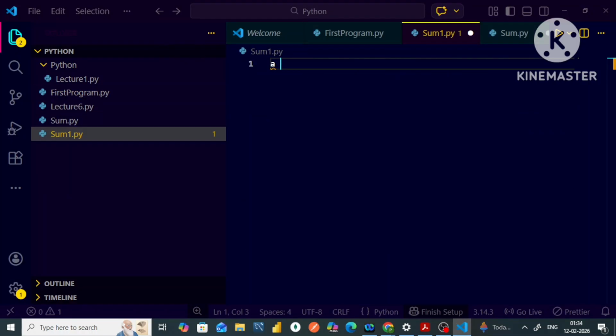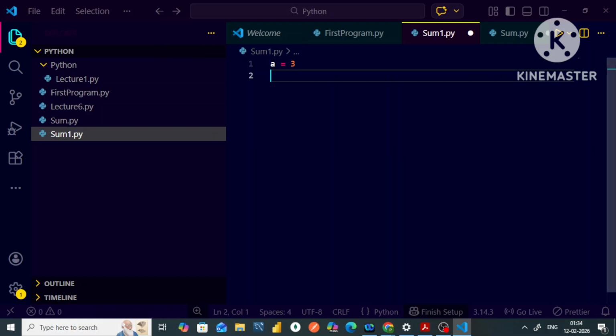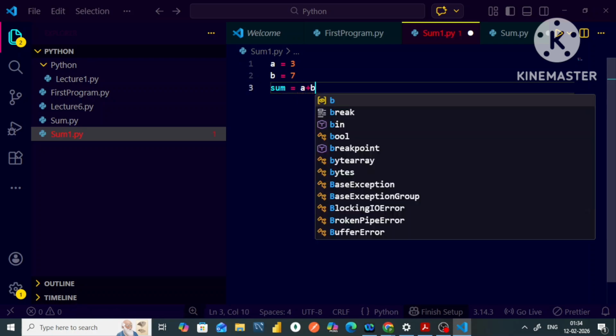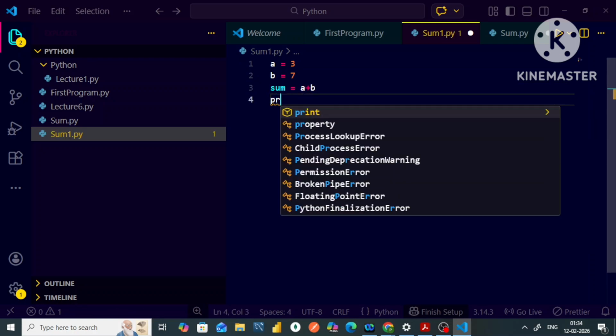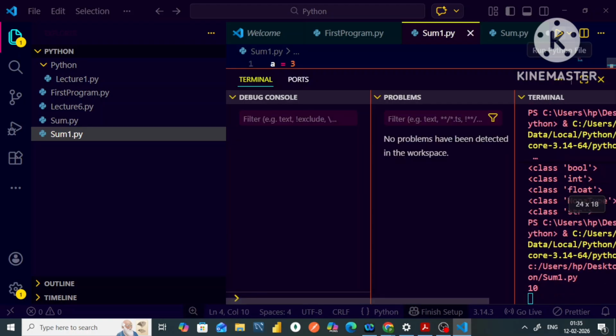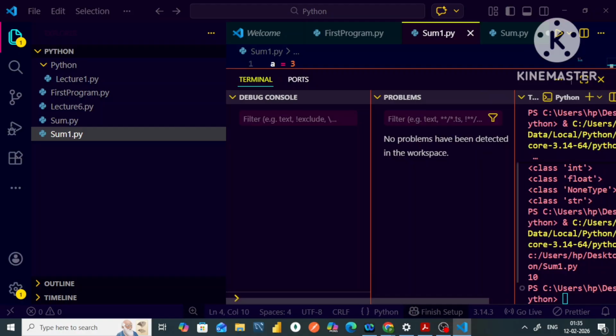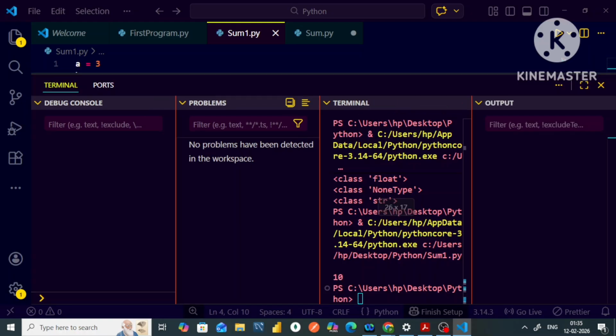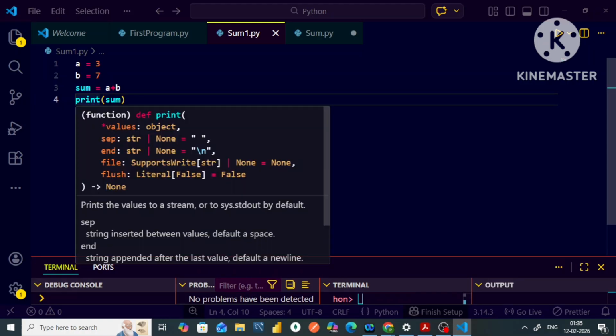And let me write my variable a is equal to 3 over here. And then I will write b is equal to 7 over here. And I will declare a variable sum that is simply equivalent to a plus b. All right, my dear friends. And then I will print the statement, print sum. And if I run this code, I will show you how it goes. It will simply return the output as 10. Okay, so that is how we have written a very first program to print the sum in Python.